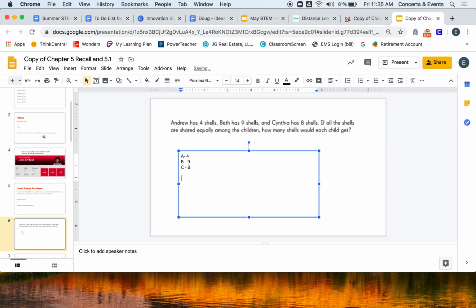It says if all the shells are shared equally among the children, how many shells would we get? So I'm seeing that Andrew has the least amount and the other 2 have 9 or 8. So if I want to find the average, I want to find out basically about how many shells they each find.